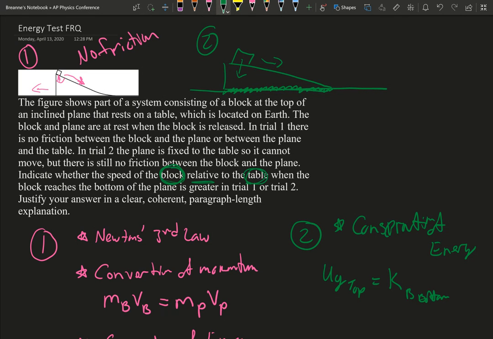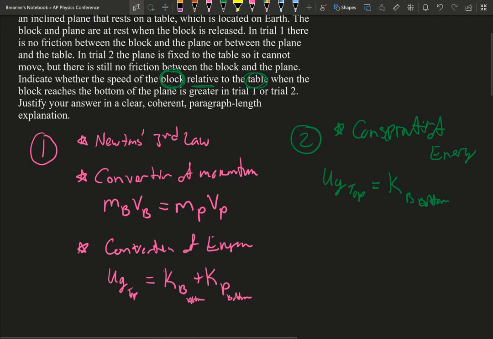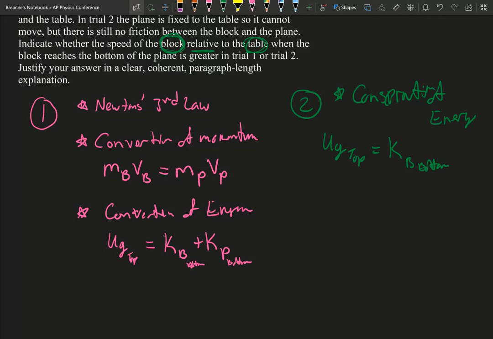So the table's not moving at all, so it kind of gives you a frame of reference there. Well, trial 1 is going to end up being slower. So your velocity of trial 1 is going to end up being less than your trial 2. And the reason is because in trial 1, it's having to share that potential energy with the plane, because the plane's also moving.